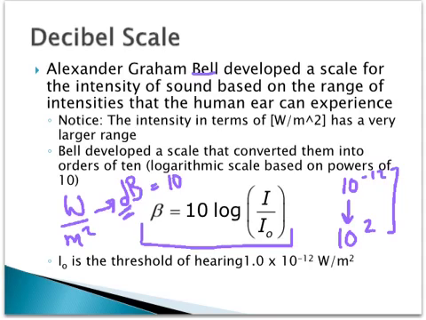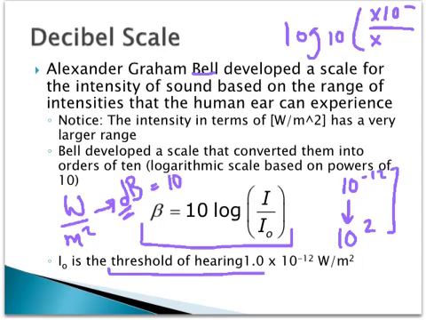So he's using the log base 10 of intensity divided by the threshold. This I0 is the threshold of hearing, the minimum value, so he's relating it to the human ear. It's 10 to the negative 12th.